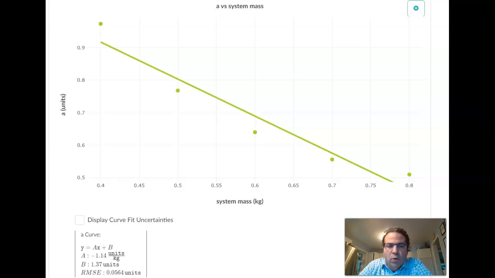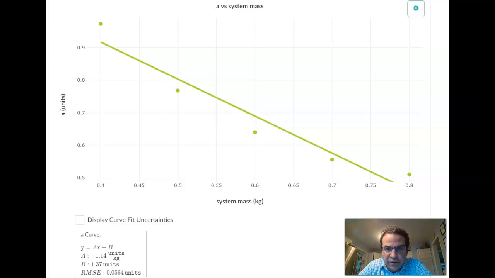But that means you have to hold something constant out of the three items, right? Net force equals mass times acceleration, which means that if we're adjusting the system mass and as a result changing the acceleration, then we have to hold the net force constant. All right, so make sure your hanging mass does not change.